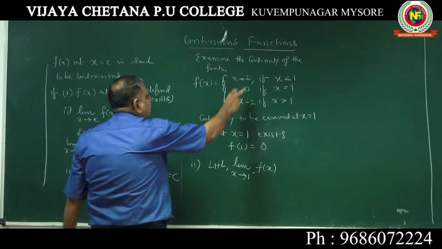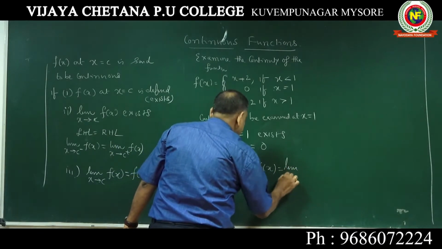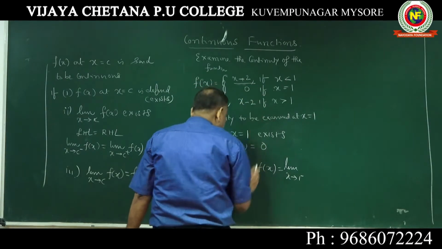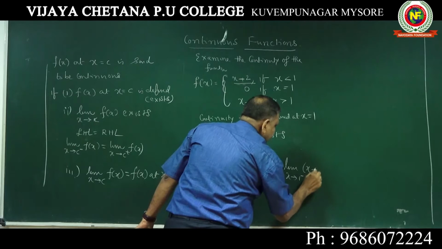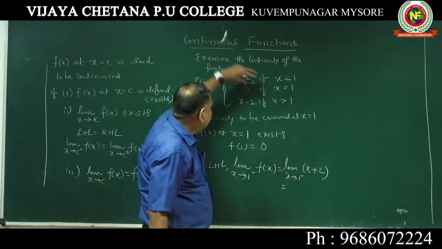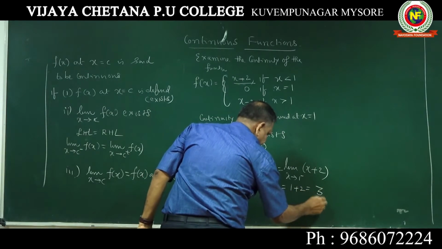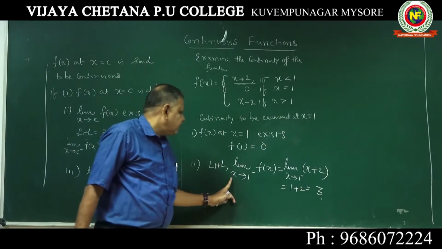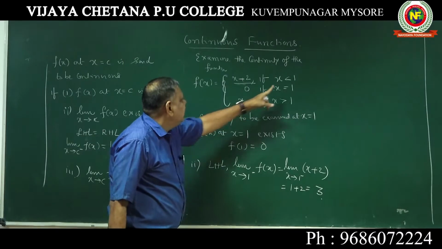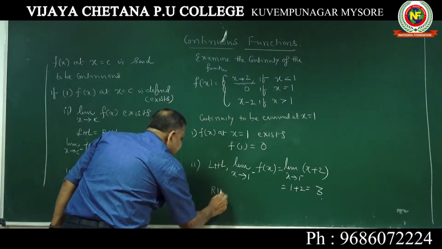We should take the function x plus 2 here, with 1 minus, and we should not put minus 1, only 1. Now it is 1 plus 2, which is 3. Understood? First, x tending to 1 minus of f of x should be taken, this other one should not be taken, because less than 1 is always 1 minus.